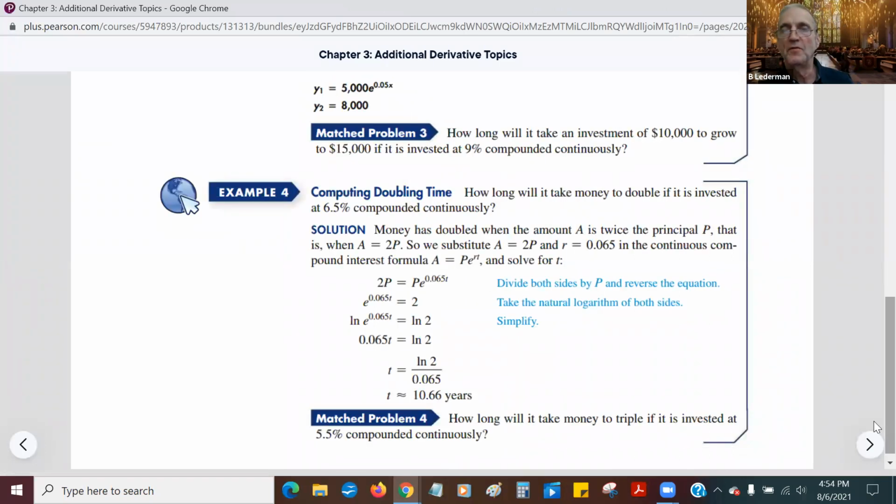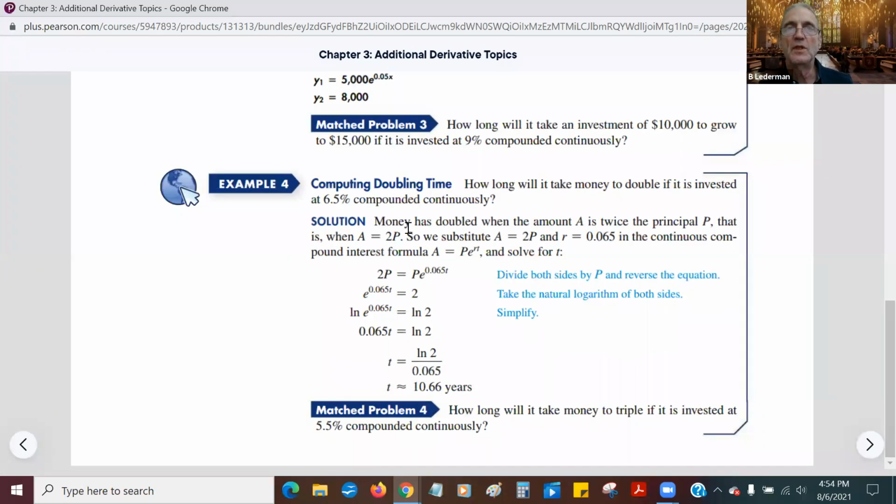And let's look at example 4. Computing doubling time. How long will it take money to double if it is invested at 6.5% compounded continuously? Notice that they don't say how much money. Is it $1,000? Is it $5,000? Is it $100? Well, it doesn't really matter because doubling takes the same amount of time. All the money doubles, whether it's $1 million or $100 or $2. It doesn't matter.